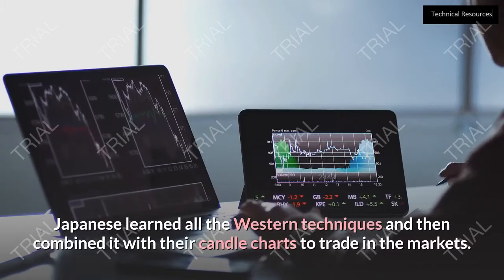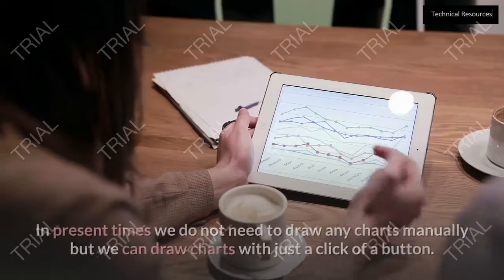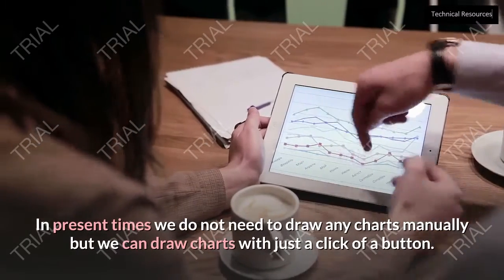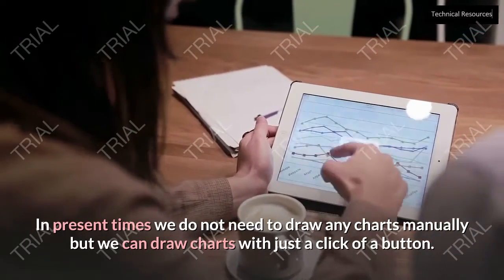Japanese learned all the Western techniques and then combined them with their candle charts to trade in the markets. In present times, we do not need to draw any charts manually, but we can draw charts with just a click of a button.